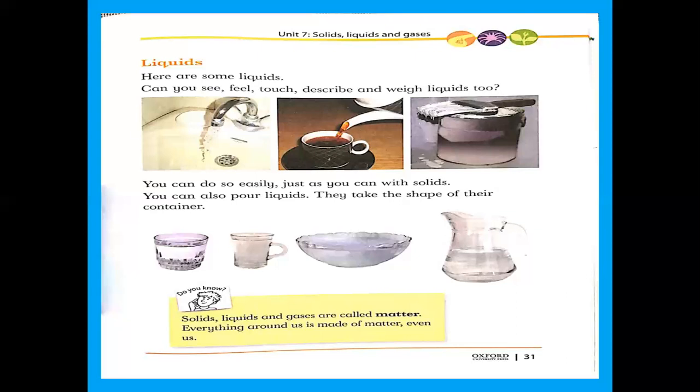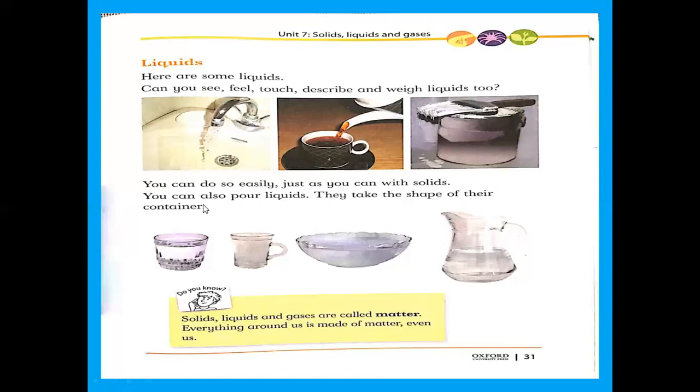Now, what about the first one, the water? Can you see the water here? When you put water in a glass, what will be the shape of the water? The shape of the glass. When you put water in a plate, it will take the shape of the plate. And when you put it in a jug, again it will change its shape. So how can you define liquid? Liquid doesn't have a definite shape, but it has a definite volume.